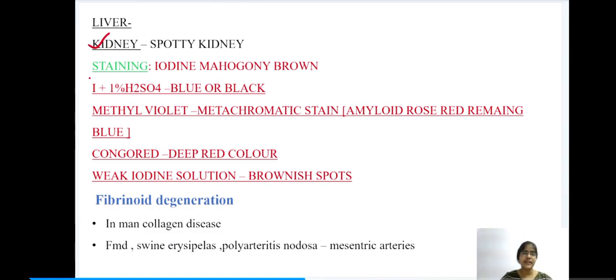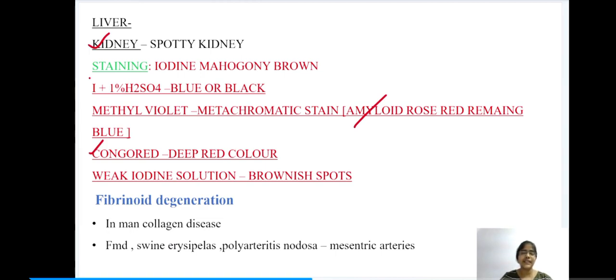Coming to the staining, the staining can be asked as bits or also as matching. So this is very important. With iodine, it stains mahogany brown. With iodine plus 1% sulfuric acid, it stains blue or black in color. With methyl violet, there is metachromatic staining. The amyloid would stain rose red in color and the remaining blue.